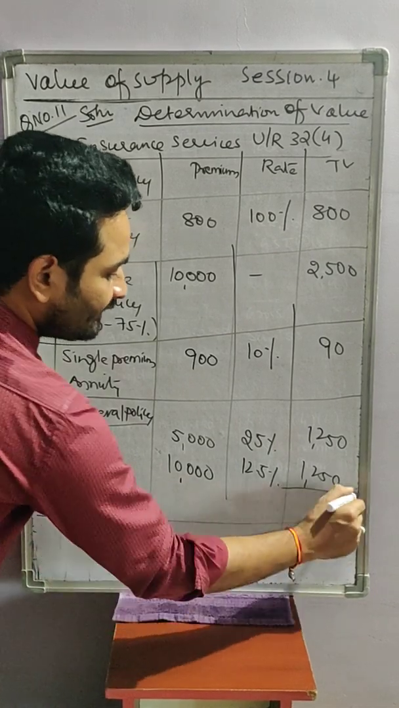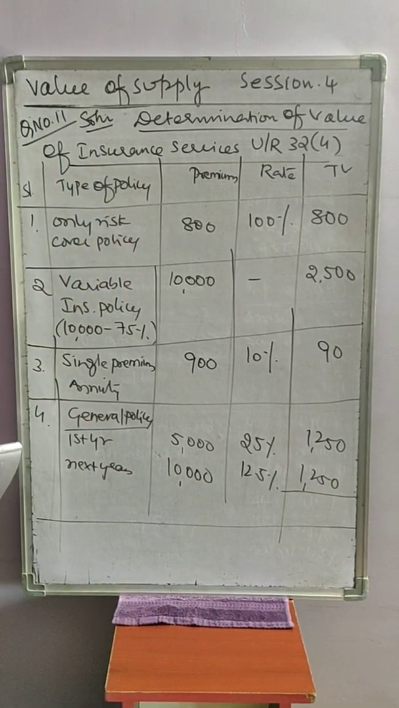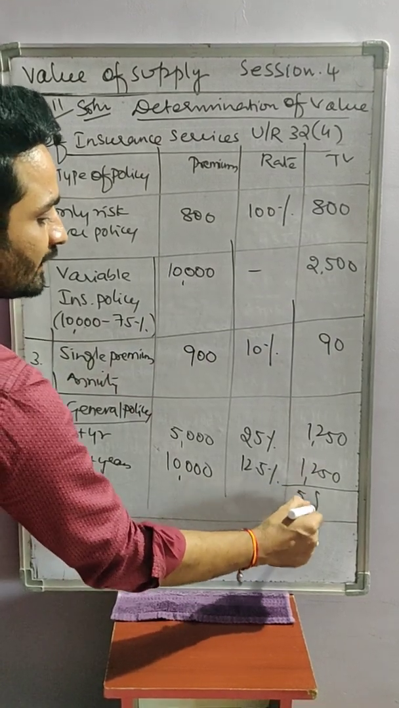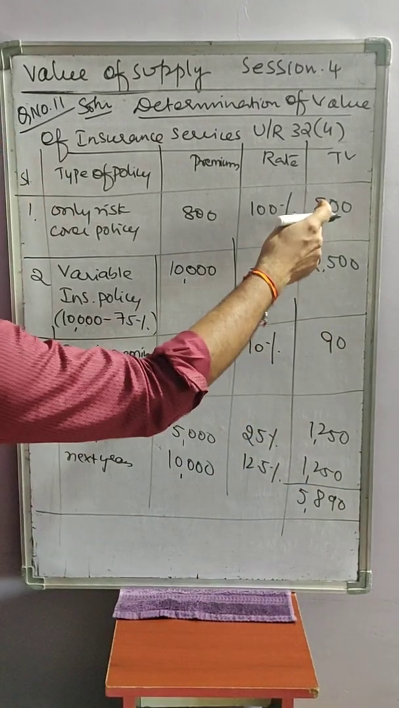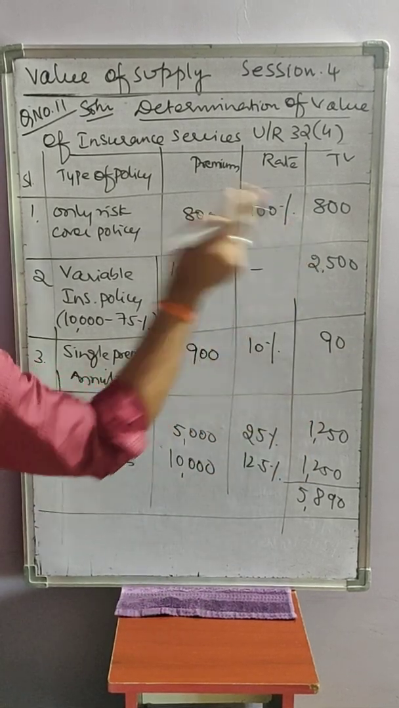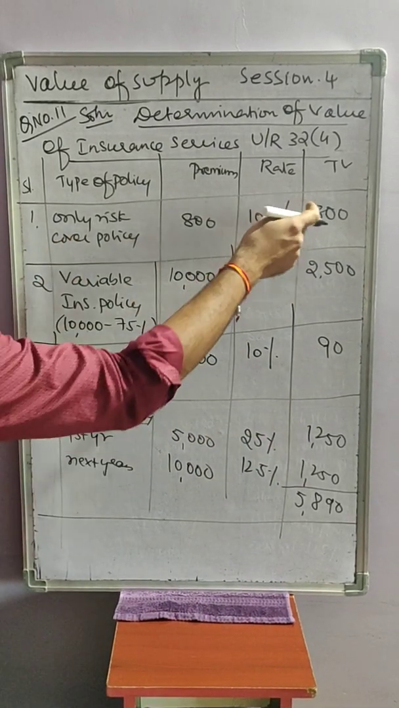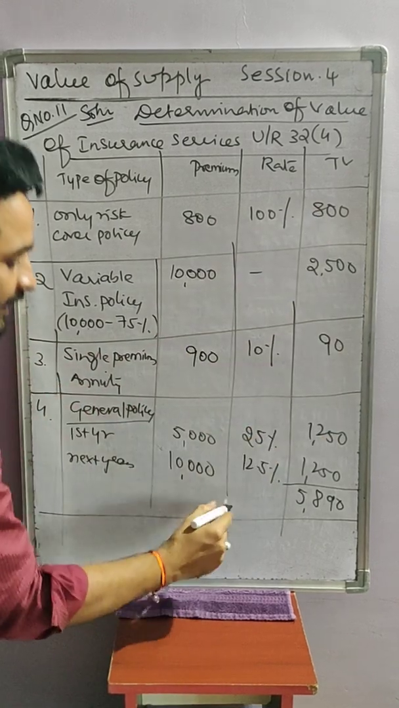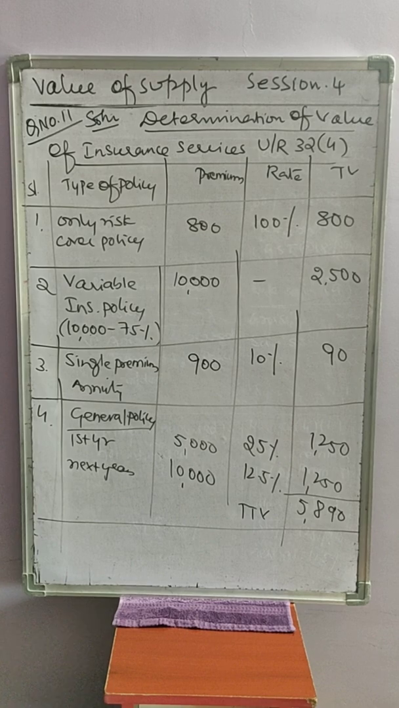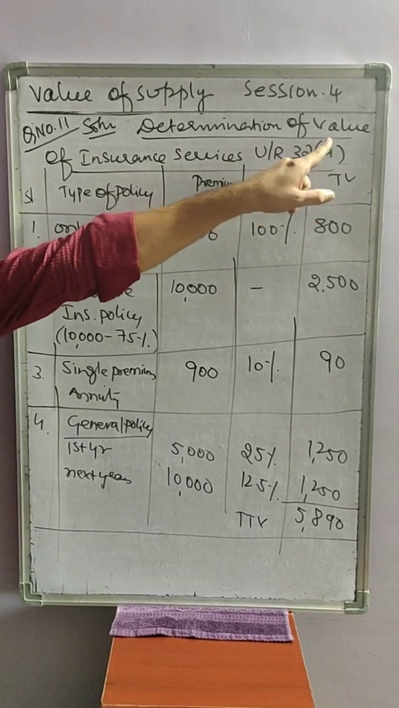So total taxable value is 5,890. You need to add all the values. 800 plus 2,500, 2,500 plus 90, 5,000... the total comes to 5,890. This is the total taxable value of insurance services under Rule 32, Sub-Rule 4.